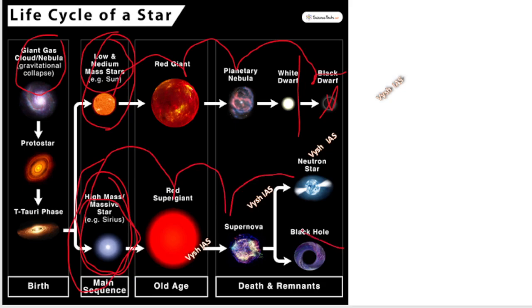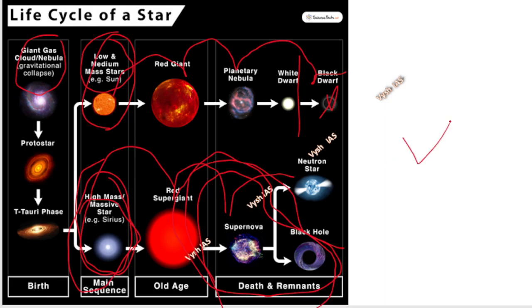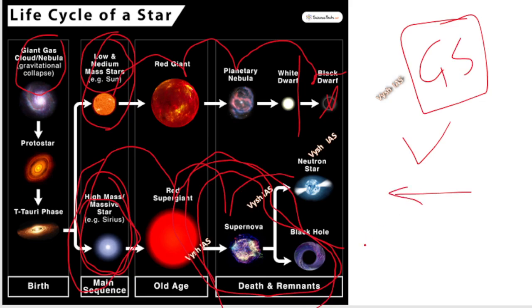We are now seeing most of the questions and discussions here, because these are the ones which our telescopes are finding from different places, supernovae or black holes and that kind of thing in different galaxies. This is the life cycle of a star. In mains sometimes a question will come in the GS3 paper. That time if you draw this picture, you are going to get an extra 2 or 3 marks just for this picture and explanation. In case a question comes about the life cycle of a star, black hole formation, supernova formation, nebula, white dwarf, black dwarf, you draw this figure, and you are going to get 2-3 extra marks in that 10 marker or 15 marker question.